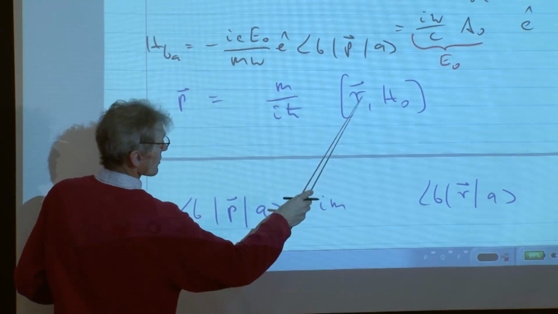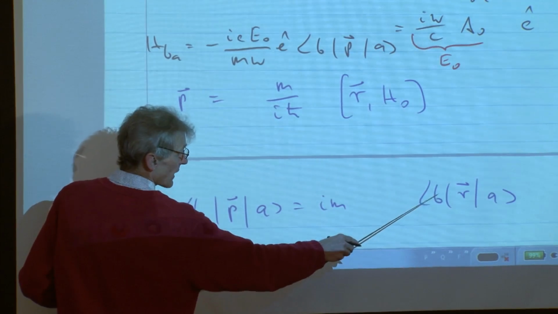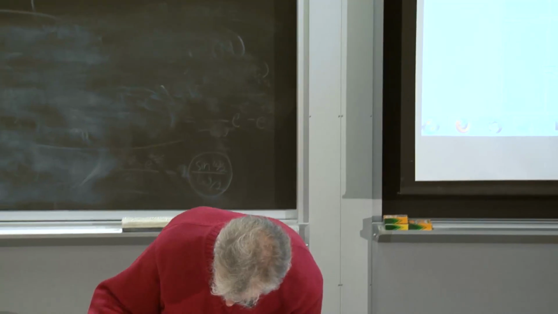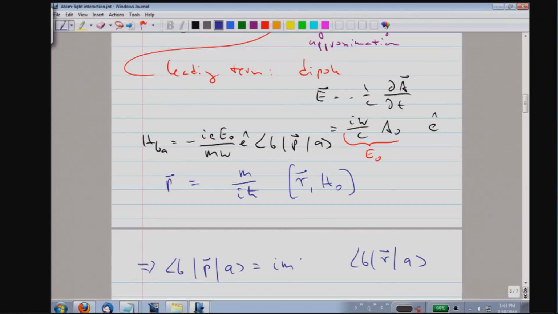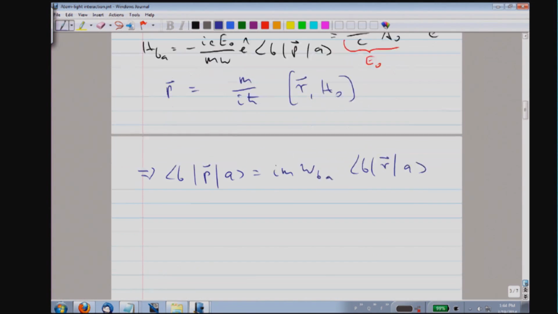And for the other part of the commutator, which is H naught R, we can have H naught act on the left-hand side on B, and this gives us the energy EB. Or dividing by h bar, what we get is the energy difference EB minus EA, or in frequency units, omega BA. So this is how we have implemented the commutator.